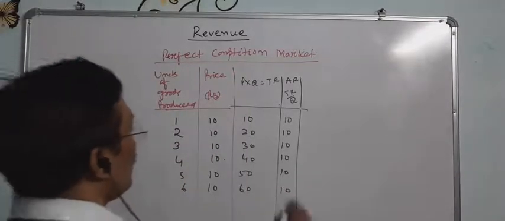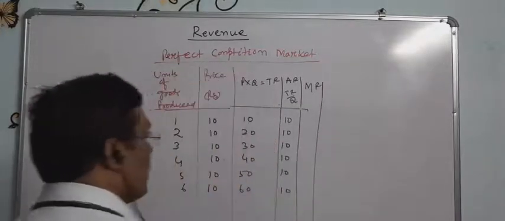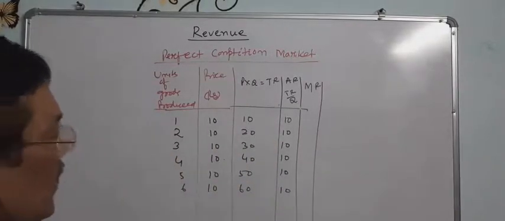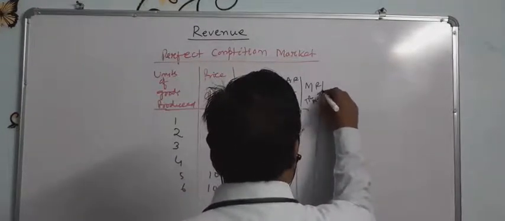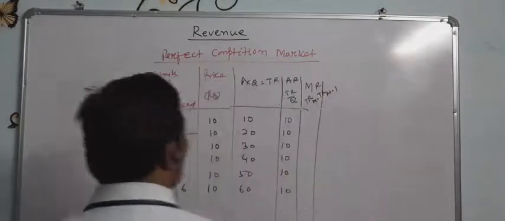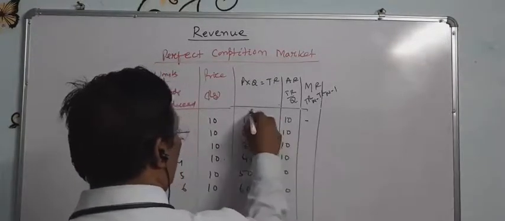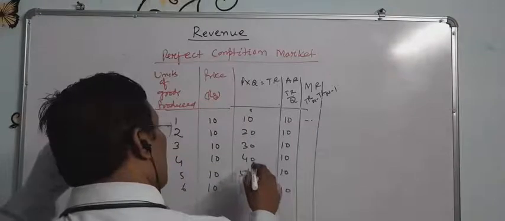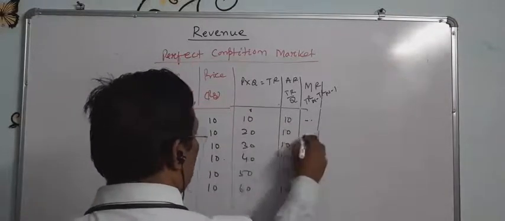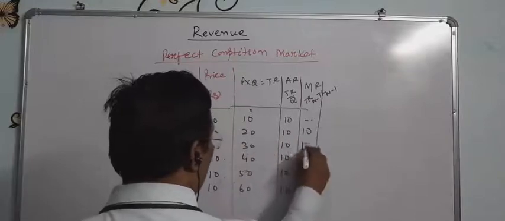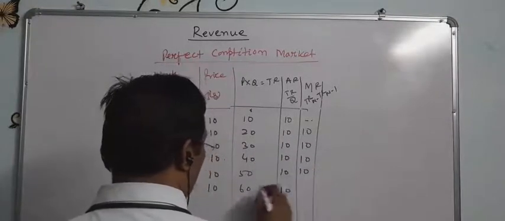Next, what will the marginal revenue? Marginal revenue formula is TR n minus TR n minus 1. First, if it is 0, then it will be 10. If it is unknown, we could not determine. So 20 minus 10 equals 10, 30 minus 20 equals 10, 40 minus 30 equals 10, 50 minus 40 equals 10, 60 minus 50 equals 10.